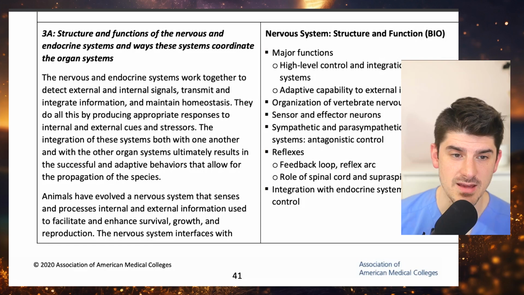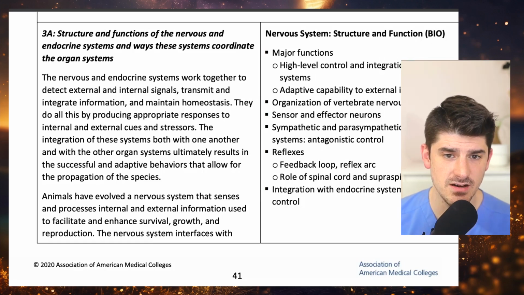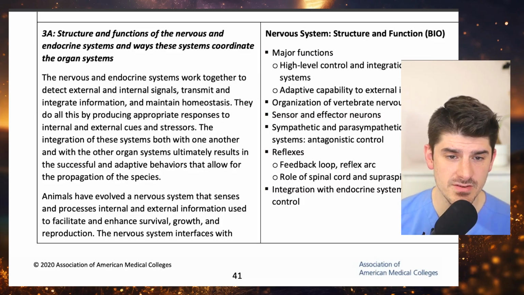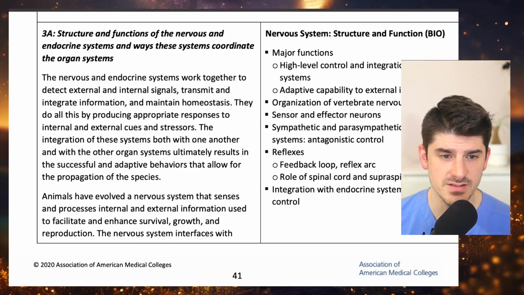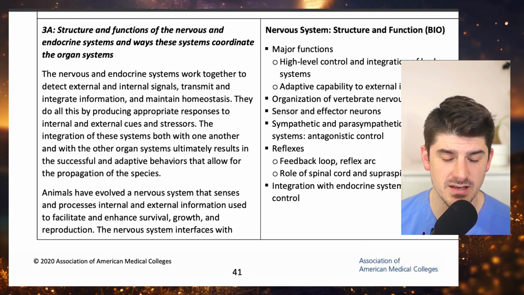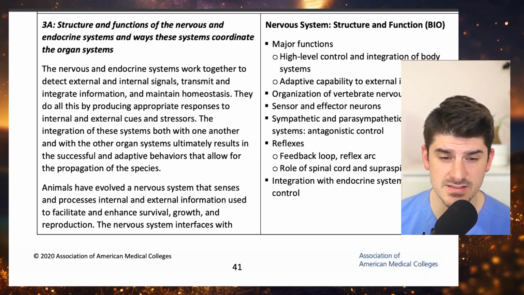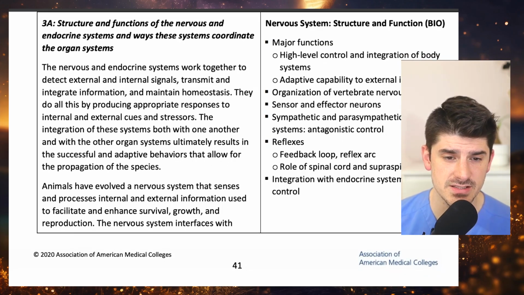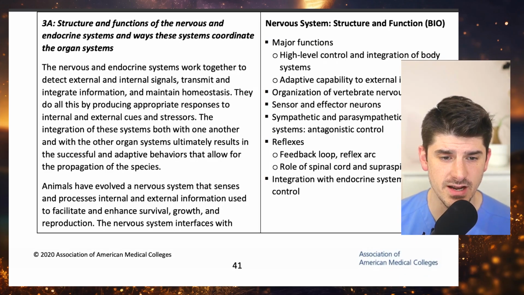Section 3A, Structure and Functions of the Nervous and Endocrine Systems and Ways These Systems Coordinate the Organ Systems. The nervous and endocrine systems work together to detect external and internal signals, transmit and integrate information, and maintain homeostasis. They do all this by producing appropriate responses to internal and external cues and stressors. The integration of these systems, both with one another and with the other organ systems, ultimately results in the successful and adaptive behaviors that allow for the propagation of the species.